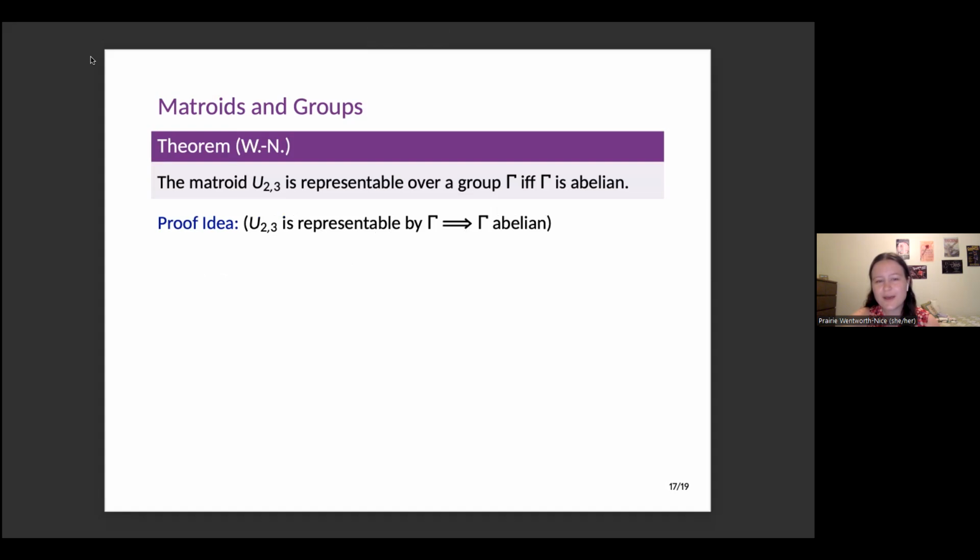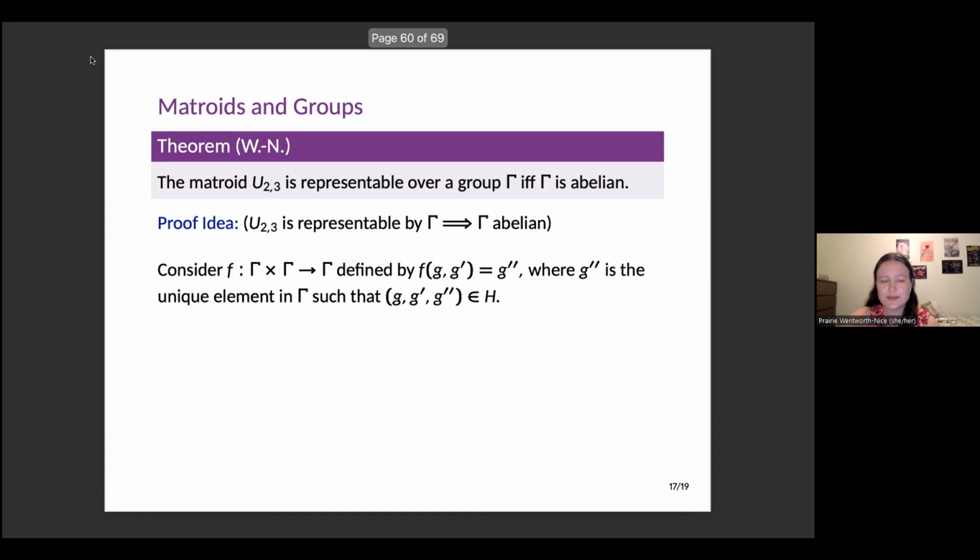To go the other way is a little bit trickier, but let's say we have some gamma that represents U23. Then we can consider a function from the first two coordinates of the elements in our subgroup to the third coordinate, where f of our first two coordinates exactly gives us the third coordinate.